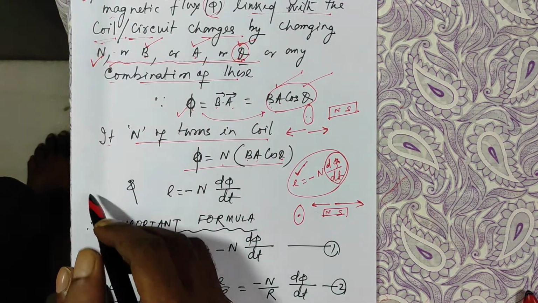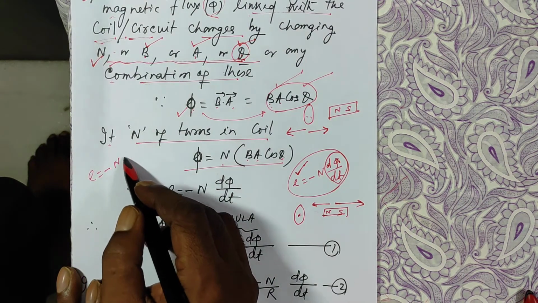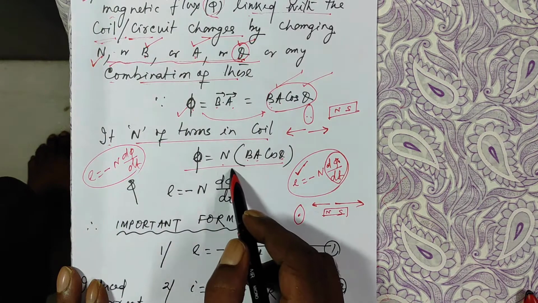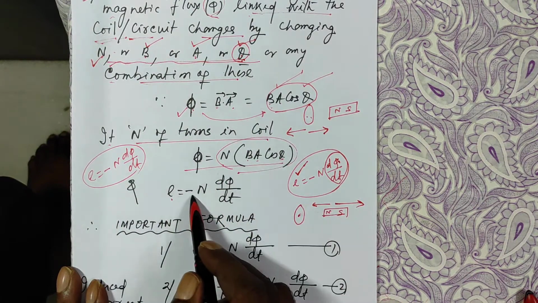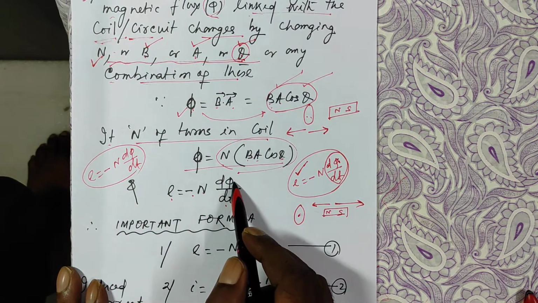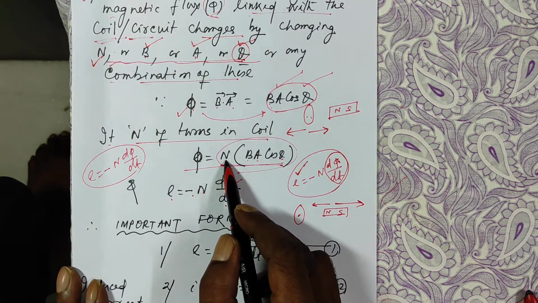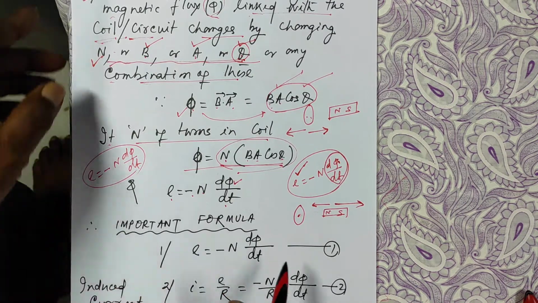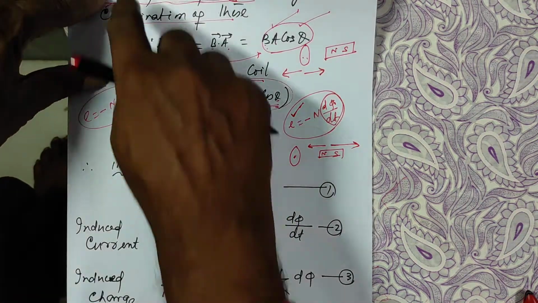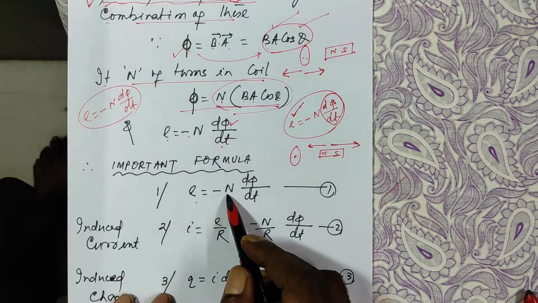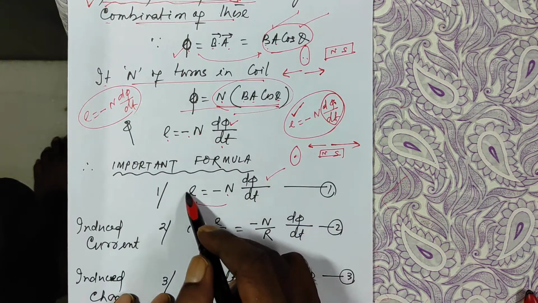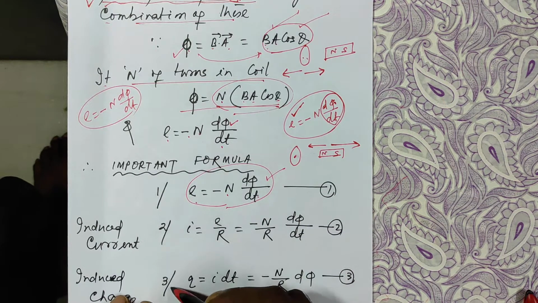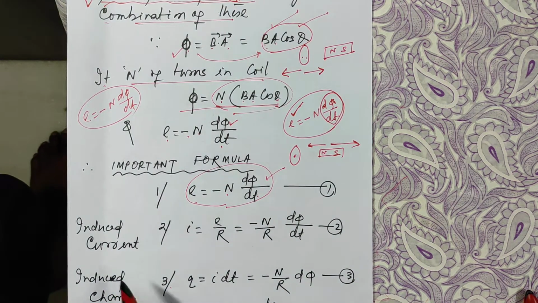And we know EMF, e, was equal to minus N d phi by dt. So if this is your flux, your EMF will be minus N d phi by dt. For phi, I substitute this, N being a constant, it can be taken out. So the first formula is EMF is equal to minus N d phi by dt. Remember this. If you remember this, then the rest, 2, 3 and 4th, you can derive easily.